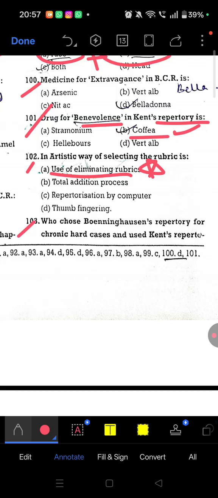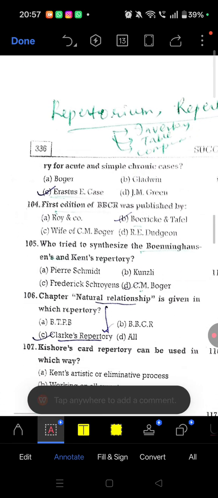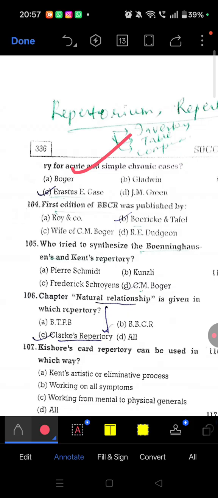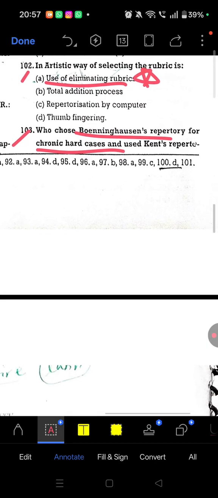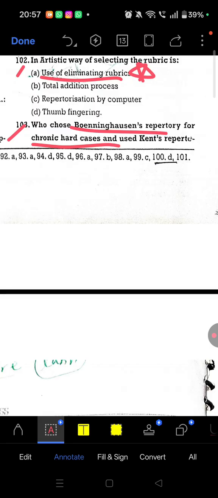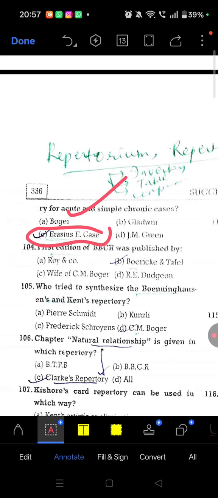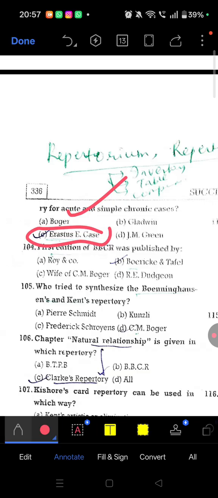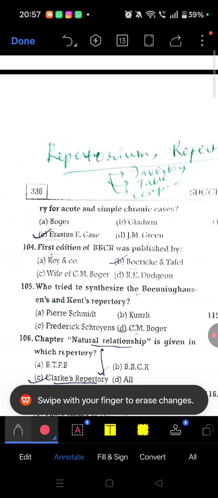Question number 103. Who chose Bonny-Hussein repertory for chronic heart cases and uses Kent repertory for acute and simple chronic cases? So this person, Erastus E. Case. Okay, he used to do one thing. He used Bonny-Hussein repertory for chronic heart cases, and for simple cases he used to refer to Kent repertory, right? So this was the person named Erastus E. Case. So remember this person's name.